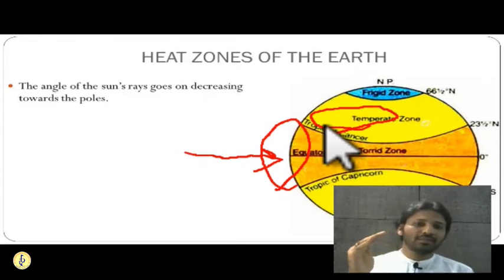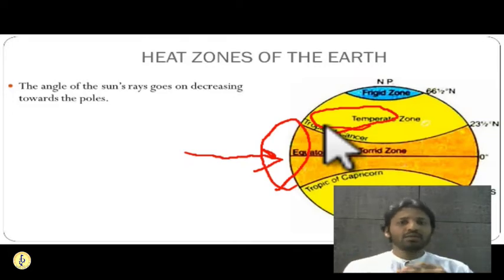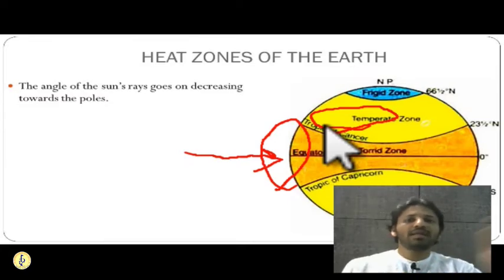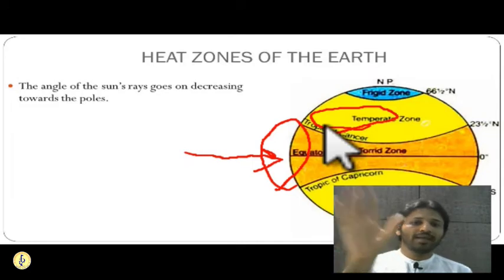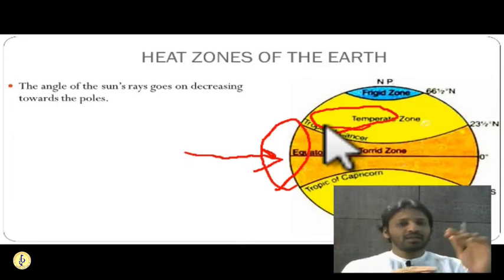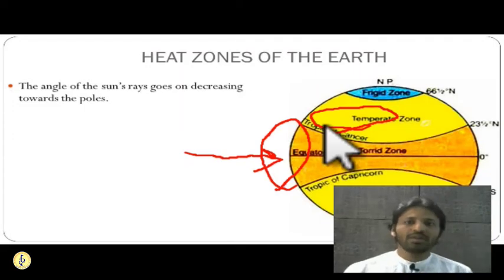Also, when sun rays are slanted, they will bend while traveling and they will lose their heat. So since they are bent and losing heat, and the same amount of sunlight is occupying larger areas, the surface in the temperate region will get less sunlight or heat compared to the torrid region.